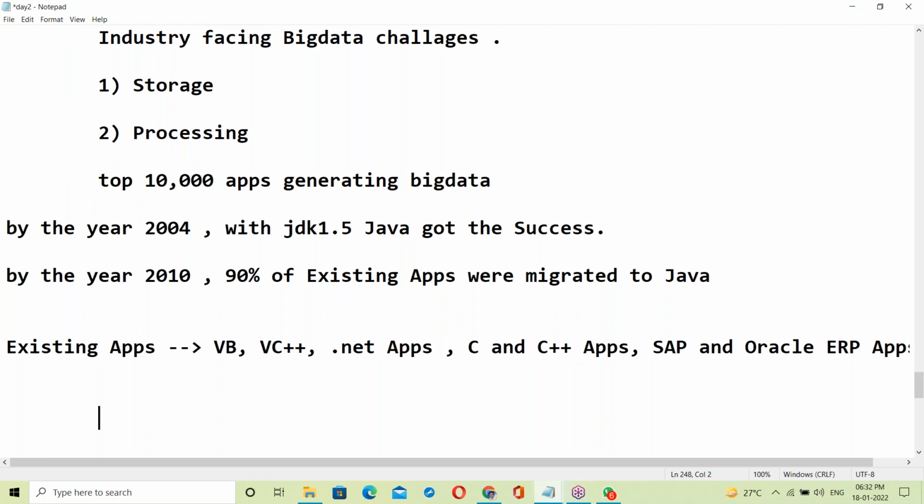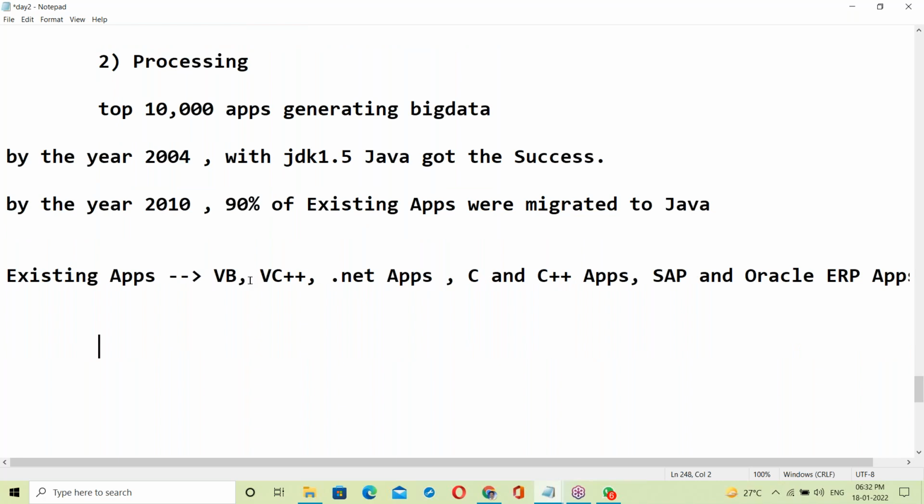There are various reasons to migrate to Java. Let us see Visual Basic, VC++, and .NET.